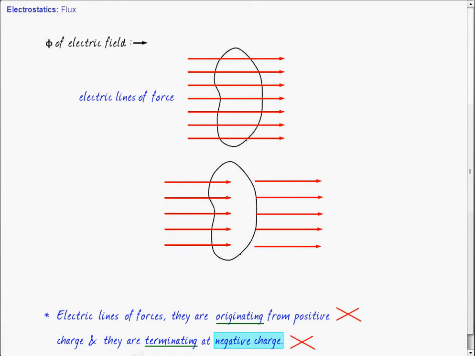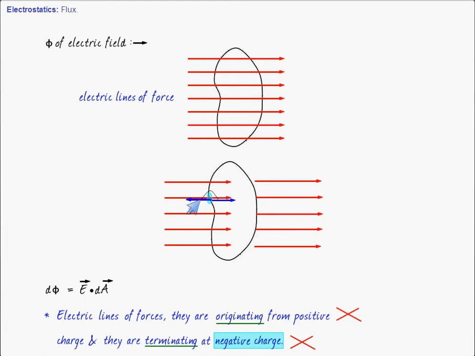At this rotation, area vector will be in which direction? This direction. If I define flux as E dot dA, then in that case, here the area vector is in this direction and the electric field is in this direction. Agree? So flux will be what? Negative. Why? Because the angle is 180 degrees. E dot dA is E dA cos 180, and cos 180 is minus 1.